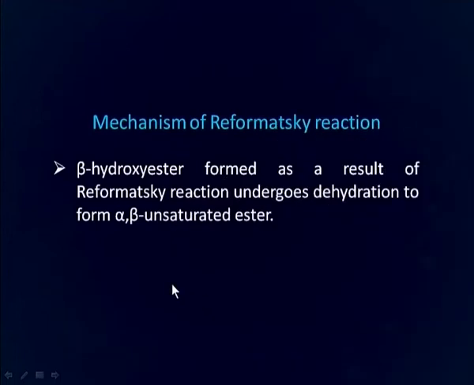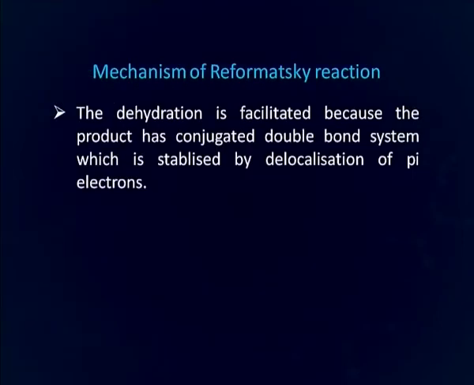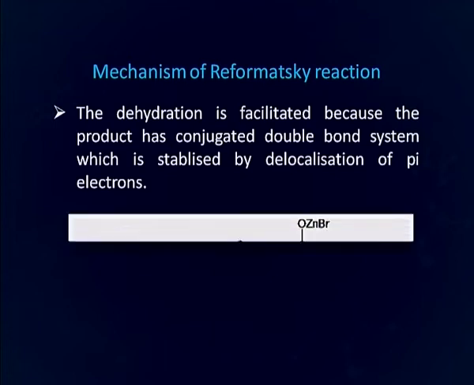Beta hydroxy esters formed as a result of the Reformatsky reaction undergo dehydration to form alpha beta unsaturated ester. The dehydration is facilitated because the product has a conjugated double bond system, which is stabilized by delocalization of pi electrons.